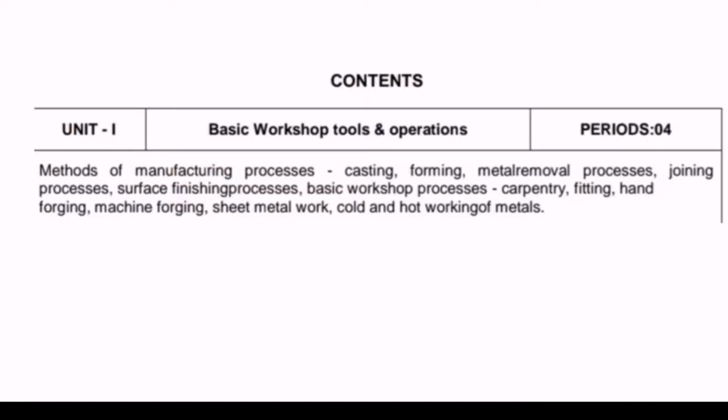The first chapter provides the major important contents: methods of manufacturing processes like casting, forming, metal removal processes, joining processes, surface finishing processes, basic workshop processes like carpentry, fitting, hand forging, machine forging, sheet metal work, cold and hot working of metals. So these are the first chapter contents. Out of this, the first one is casting. That's why I am going with the casting process today. The important questions in the casting process are provided in the video.